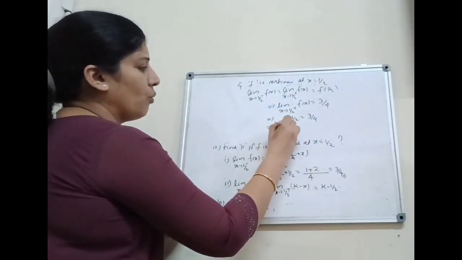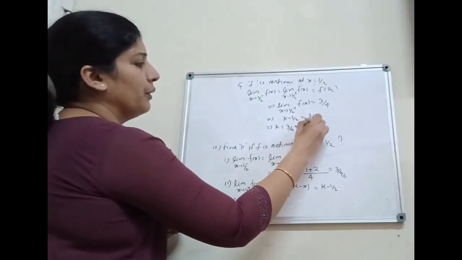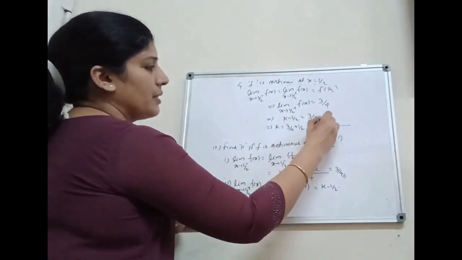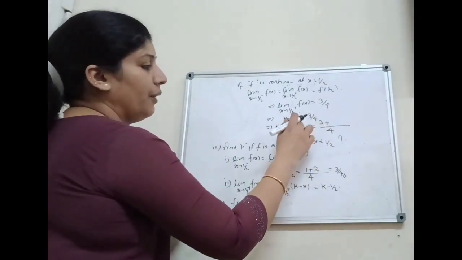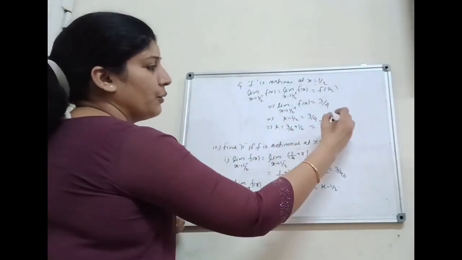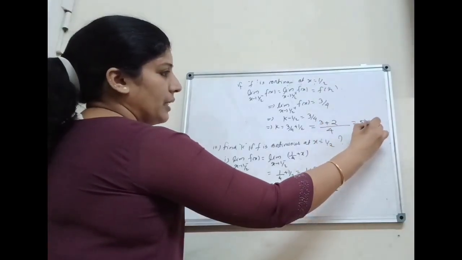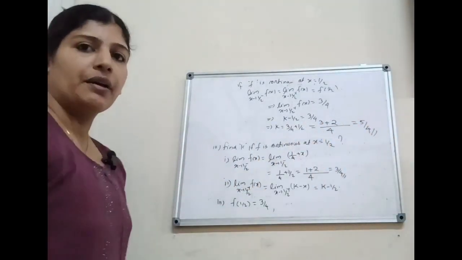That implies k equal to 3 by 4 plus 1 by 2. It is equal to, 4 as the common denominator. Therefore, here the numerator is 3 plus, 2 2s are 4, therefore multiplying the numerator by 2, that is 1 into 2, 2. That is equal to 3 plus 2 divided by 4. That is 5 by 4. K is equal to 5 by 4.